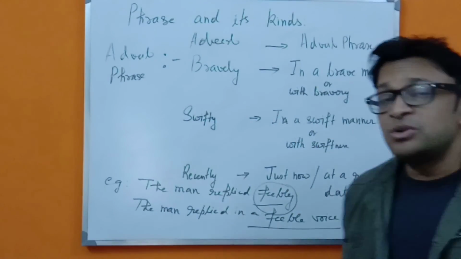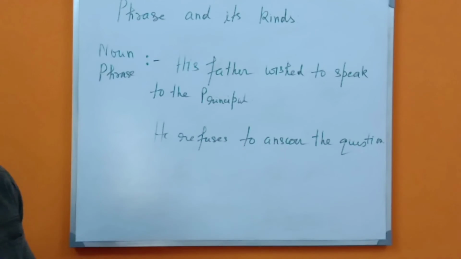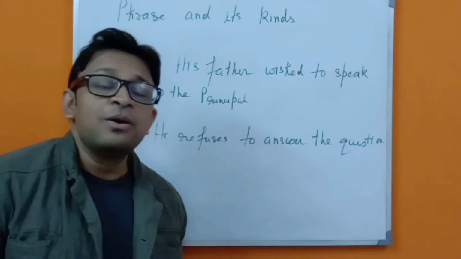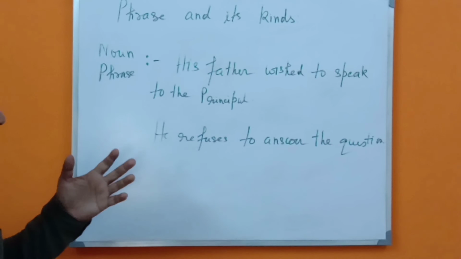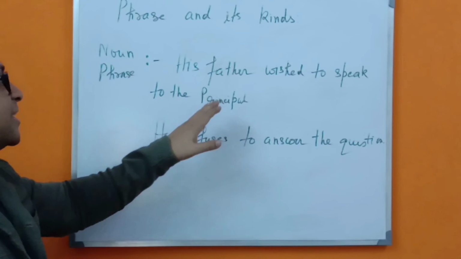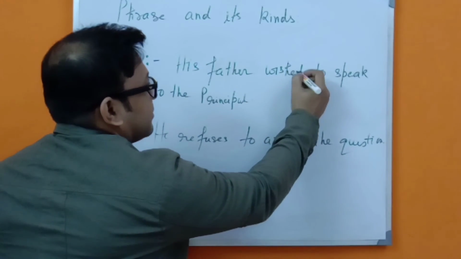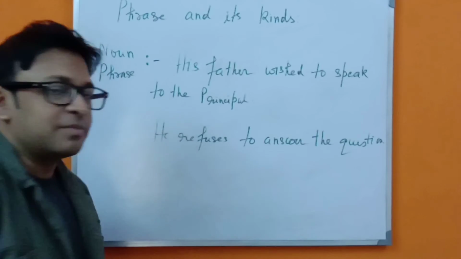Now we will come to noun phrase. The question comes like this: pick out the noun phrase or underline the noun phrase within the sentence. So how are you going to understand these things? Suppose a sentence is given: his father wished to speak to the principal.